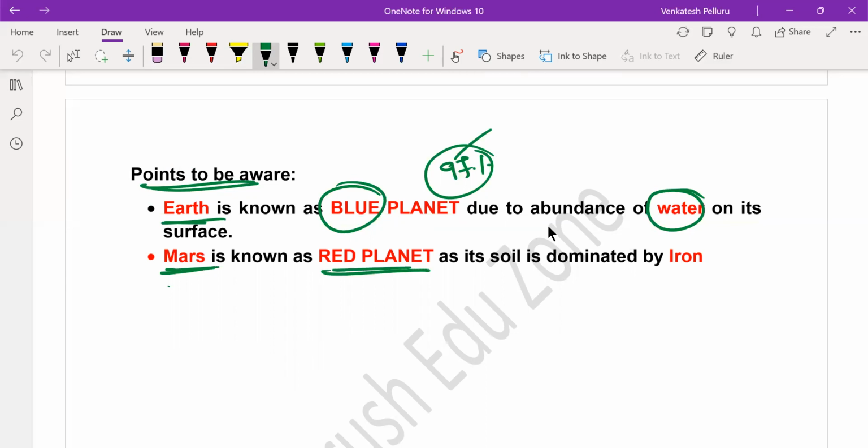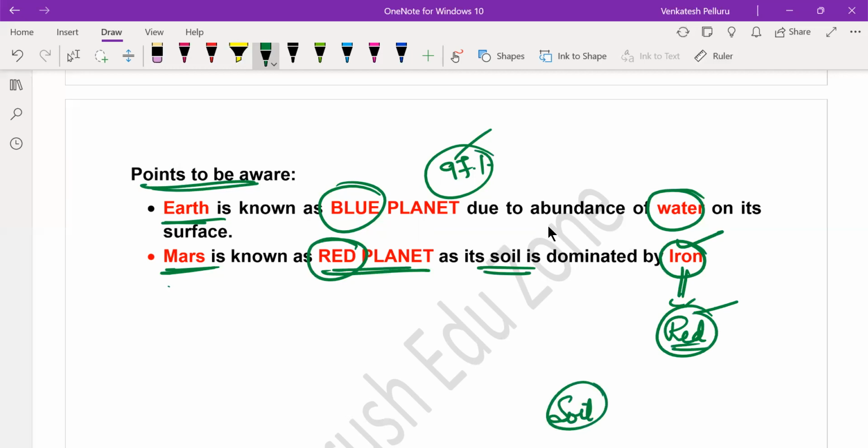Mars, the planet Mars, is often referred to as red planet, and the reason behind referring to Mars as red planet is the soil of the Mars contains mostly iron. It's dominated by iron. So iron generally results in red color. Whenever you find a rusted iron, it is very clear that it appears red in color. So the soil also at times appears red in color. So red soil is red because of the presence of iron again.